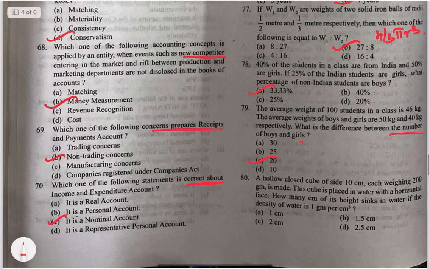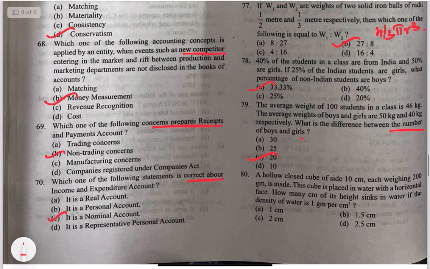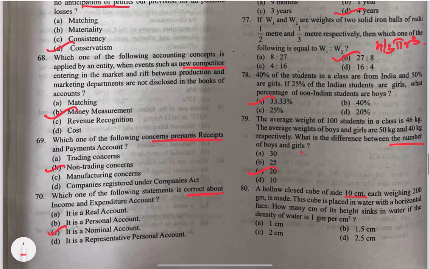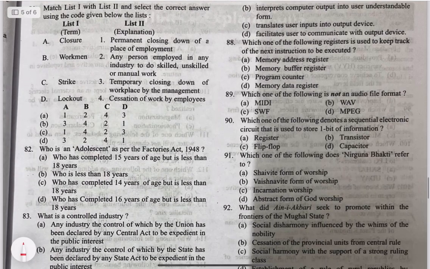80. A hollow closed cube of side 10 centimeter, weighing 200 gram, is made. This cube is placed in water with a horizontal face. How many centimeter of its height sinks in water if the density of water is 1 gram per cc? Here you can find it out using the density formula. Density is equal to mass by volume. The answer would be 2 centimeter, option C. So let's move on to 81st question.